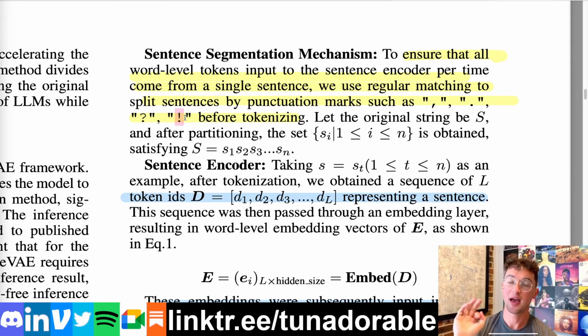If this methodology they have here works and does well, then you will probably see in the future attempts to edit what defines a sentence. For example, using a comma, obviously in terms of the English language definition, is not a sentence splitter. It is not a thing that delineates two different sentences. It is actually a thing that goes inside of a sentence. But here, for their purposes, they did comma, probably because some pieces of text would be very long if not split up by commas. You might also question, should we be using colons and semicolons, stuff like that. There are definitely ways to mess with this that might lead to increases or decreases in efficiency or whatever it might be.